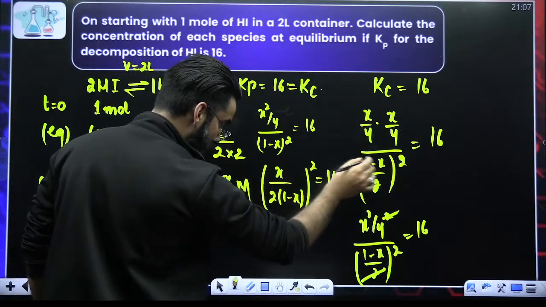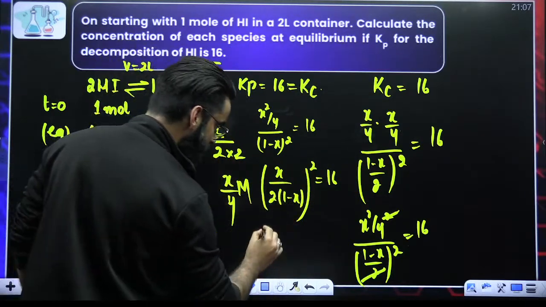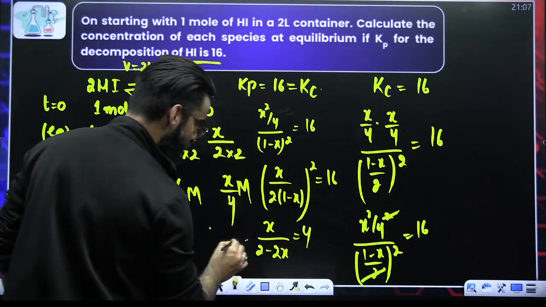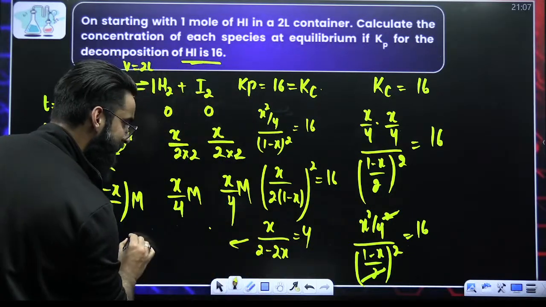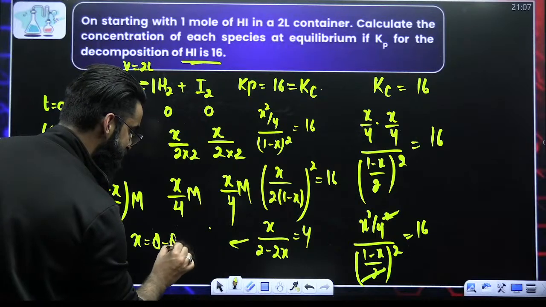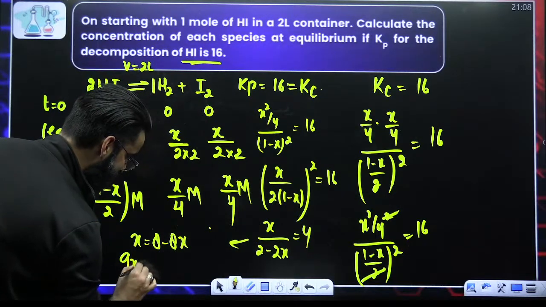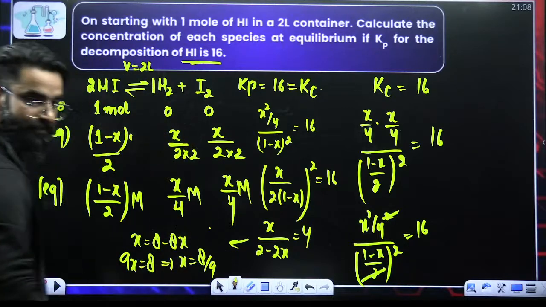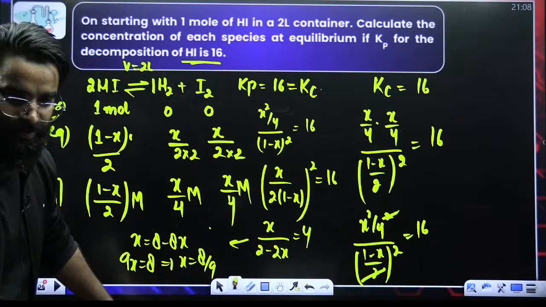So take square on that side, it becomes root. So x divided by 2 minus 2x is equal to 4, which means that x is equal to 8 minus 8x. So that means 9x is equal to 8, which tells you that x is equal to 8 by 9. This is a bit lengthy question, by the way.